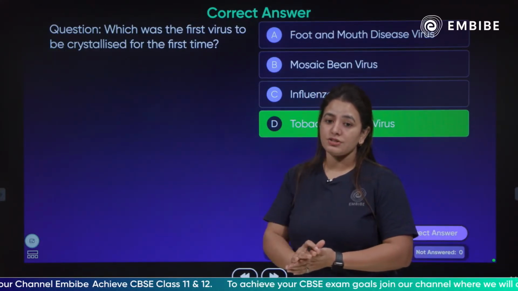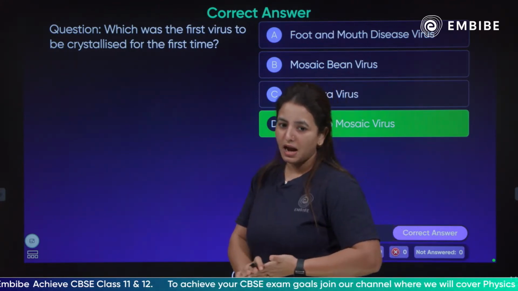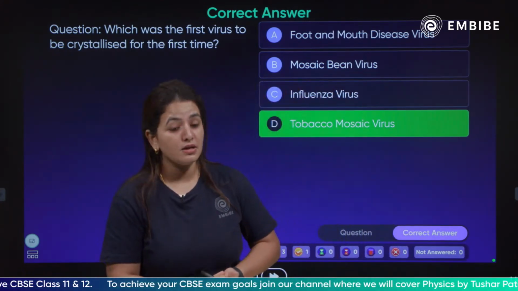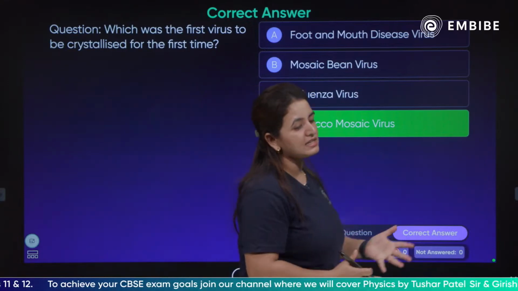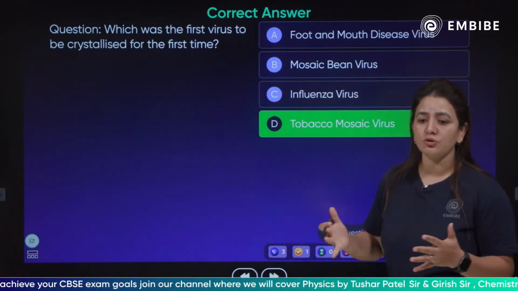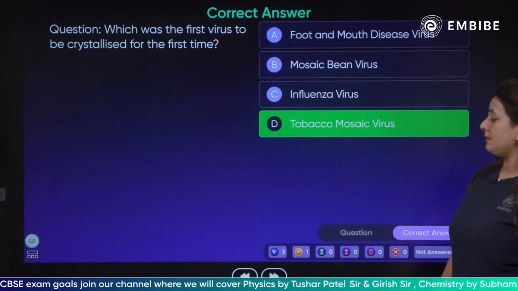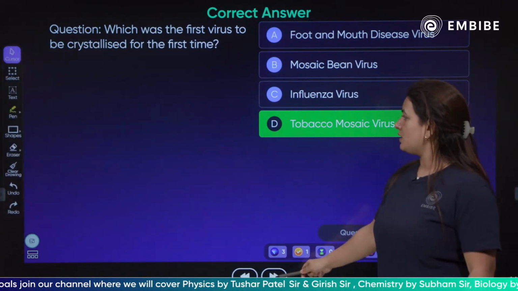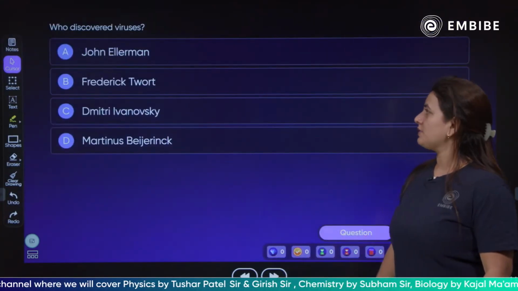There was a causal agent causing the disease in the tobacco plant, which is the tobacco mosaic virus, okay, which was basically crystallized and studied, showing that these are pathogens which are even smaller than the bacteria. Clear? Moving forward, children, next we have another question.